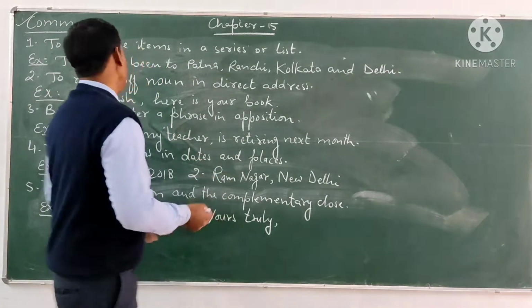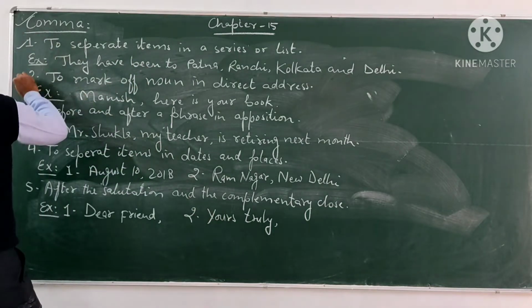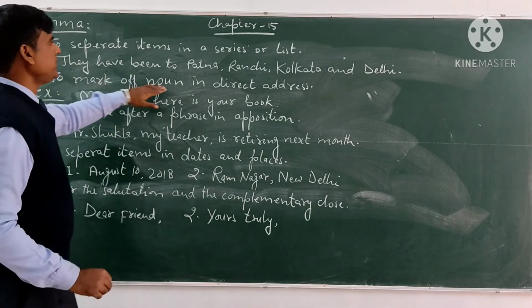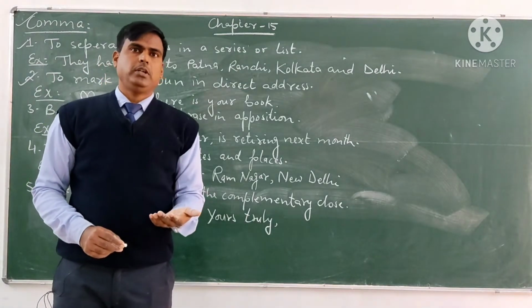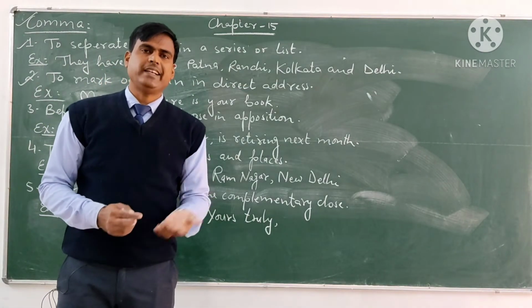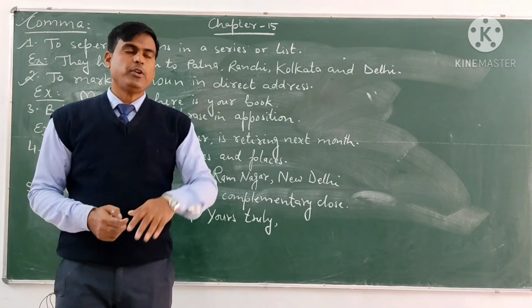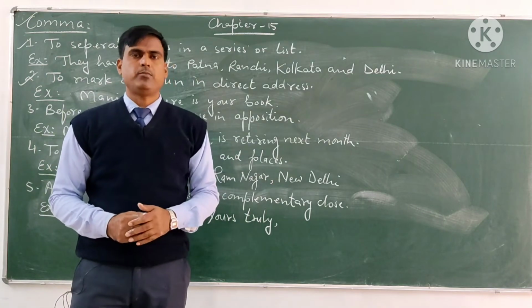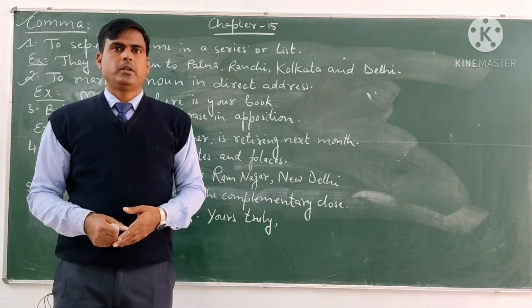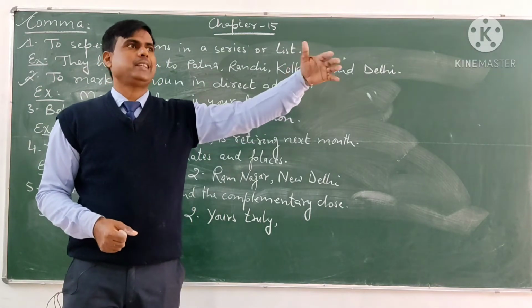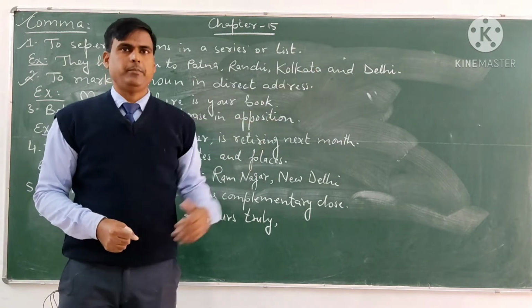Now come to the next one, the second one. The second one is to mark a noun in direct address. If we are going to address someone, then we use a comma. For example, Arun, listen.